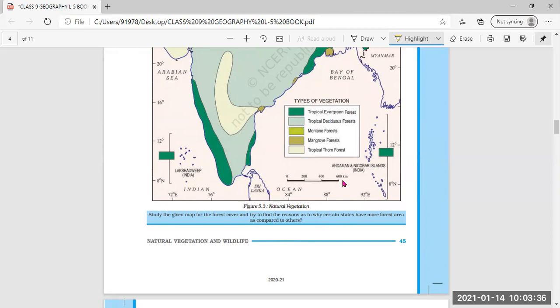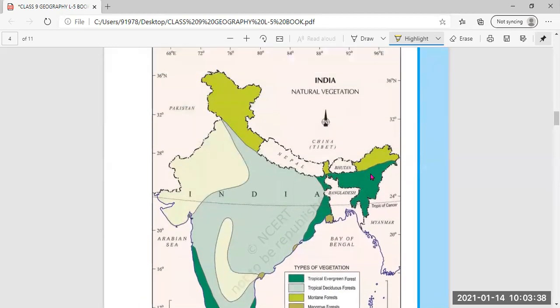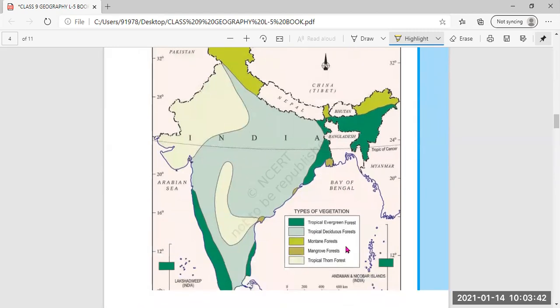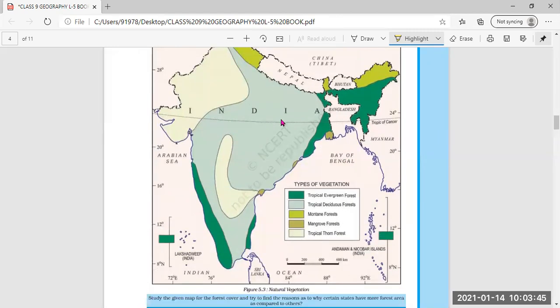So tropical evergreen forest, here this area with the dark green color you can see. So this map will show the different types of vegetation marked with different colors, what type of vegetation is there in different areas. Then here tropical thorn forest with the white cover. So here this is the tropical thorn forest present.